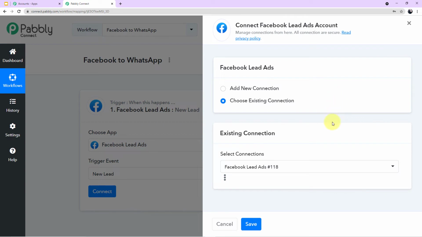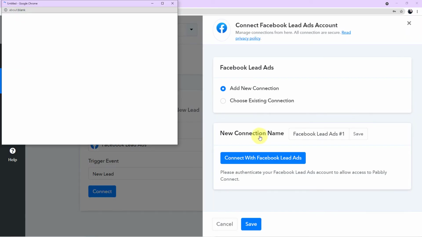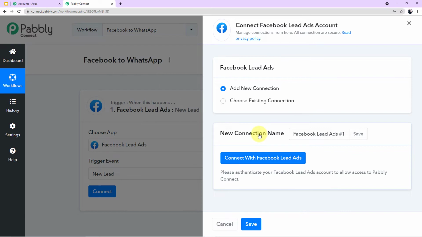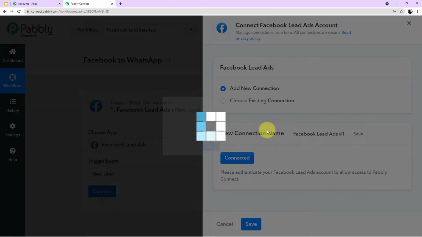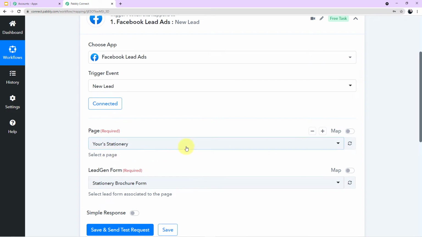Okay, a mini window will emerge in front of you, asking for 2 options: add new connection and choose existing connection. I'll click on add new connection and now I'll click on connect with Facebook lead ads. Because my Facebook account is already open, it has shown successfully authorized. Now here are 2 fields which we have to fill. The first field is asking us for the page.